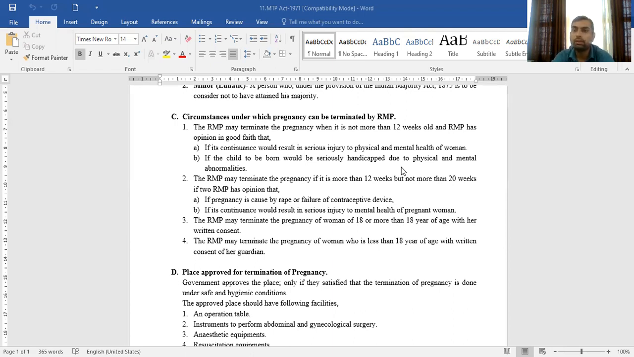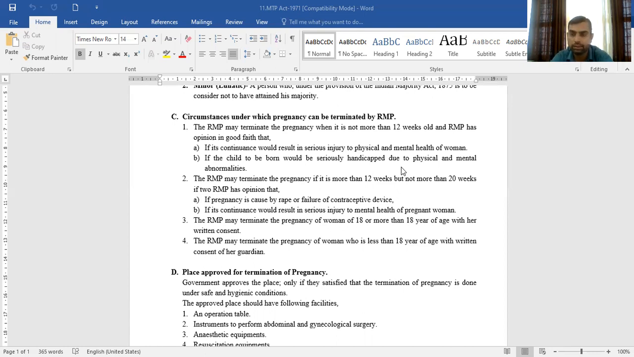Then, for the termination of pregnancy, the written consent of the woman or her guardian is required. Again, there are two conditions for the written consent. First condition: if the woman is less than 18 years old, meaning the woman is a minor, the RMP can terminate her pregnancy only after the written consent of her guardian. Means if the woman is a minor, then the written consent of the guardian is required for the termination of pregnancy.